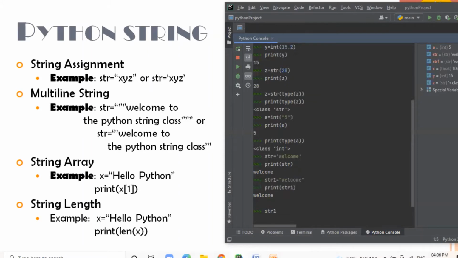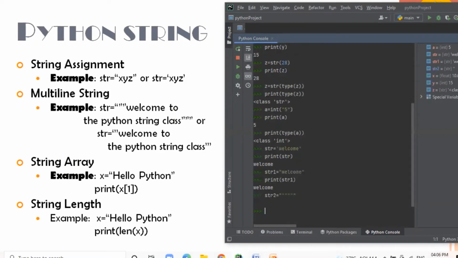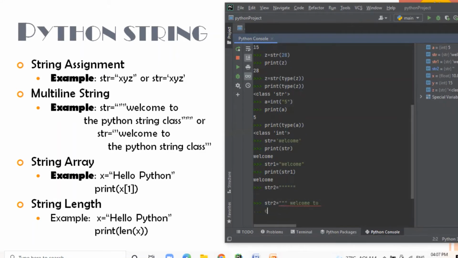Now we can create a string using triple quotes, and you can write the content in multiple lines like welcome to CS class, and you have to close the triple quote.